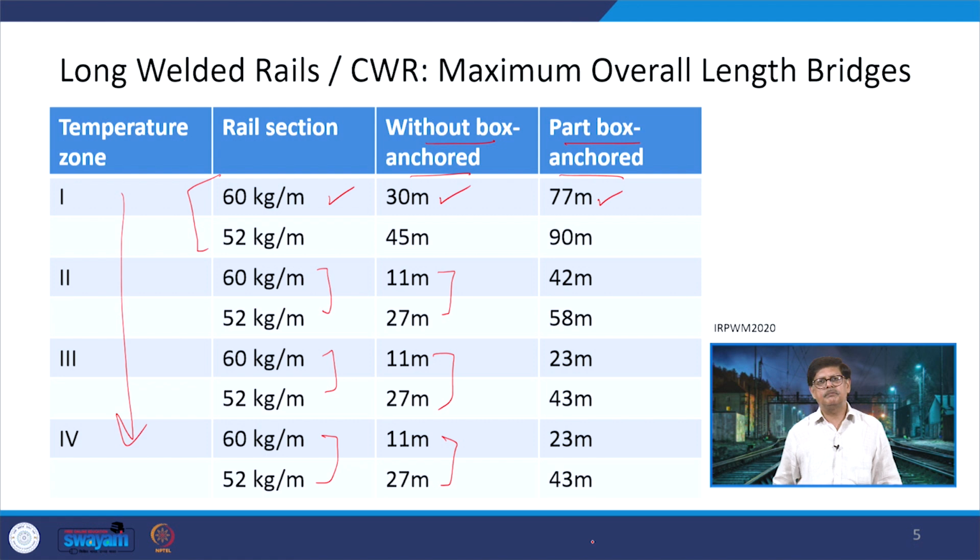Similarly, if we talk about the part box anchored system, there the first two cases, that is zone 1 and zone 2, have different lengths, but when you come to zone 3 and zone 4, then that becomes constant. So, in the case of 60 kg per meter it becomes 23 meters, and for 52 kg per meter it becomes 43 meters. So, these are the changes in terms of the overall length of bridges.